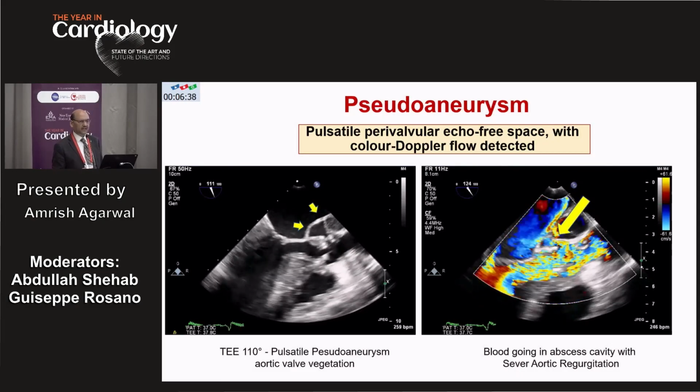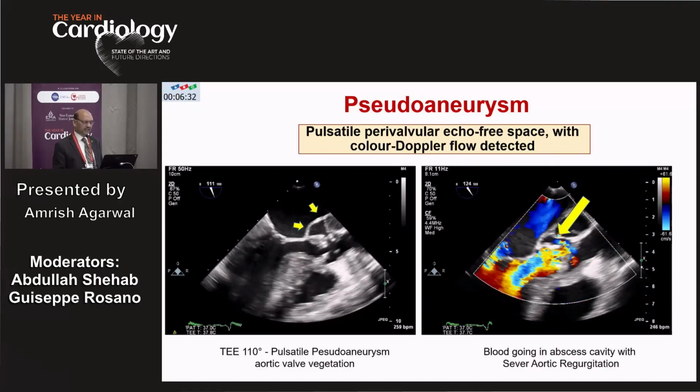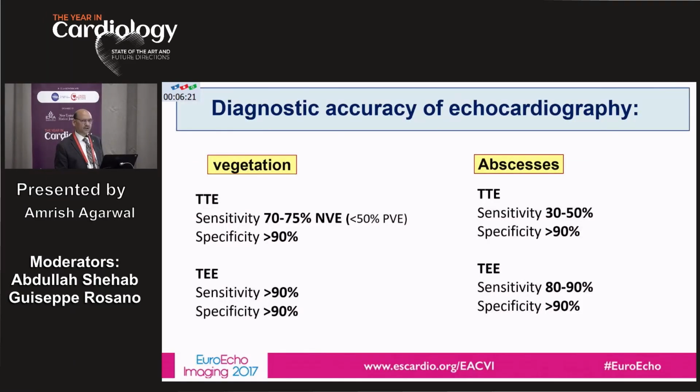Obviously, the common valvular structures involved are the mitral valve and the aortic valve. In both these structures, transesophageal echocardiography will give you a better appearance than transthoracic echocardiography. We have a third major criterion, which is dehiscence, but for the sake of time, I'm not going to show examples of that.